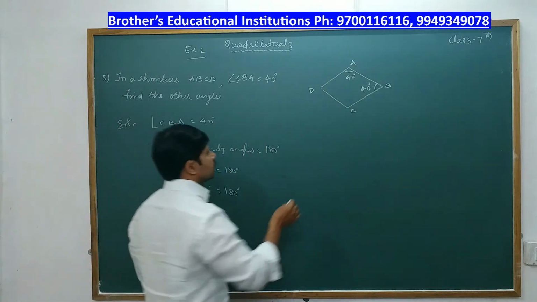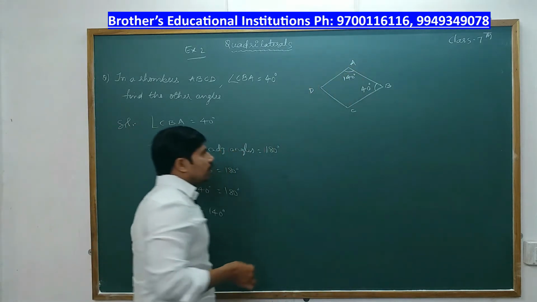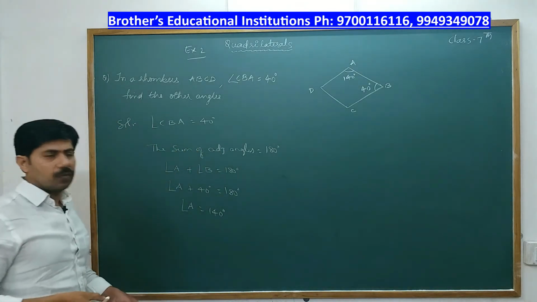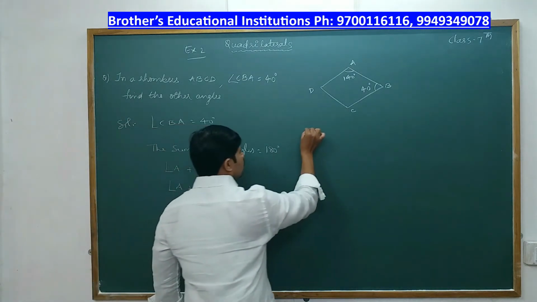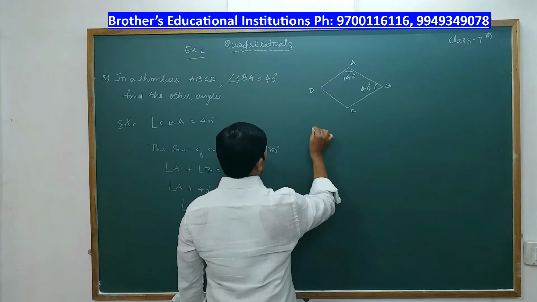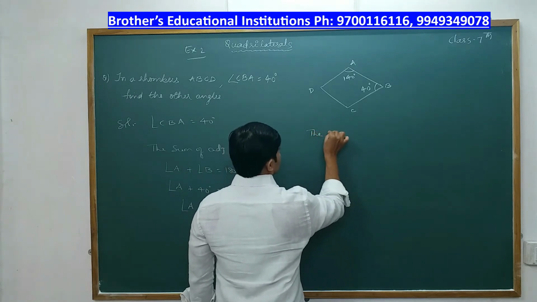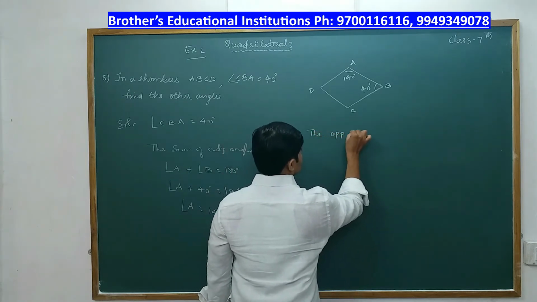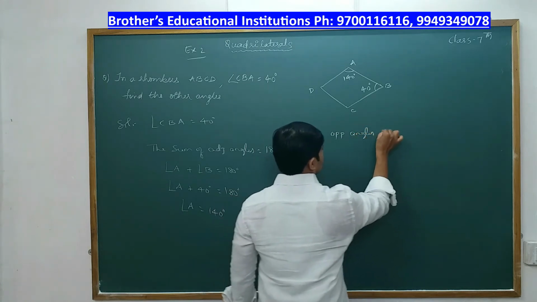So we got angle A as 140 degrees. Right. After getting this angle A, the next step is that in a rhombus, the opposite angles are equal.